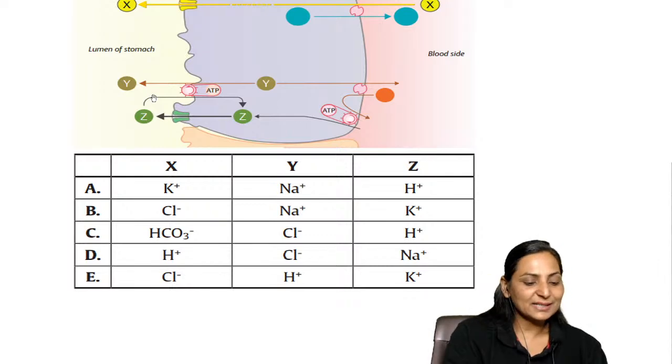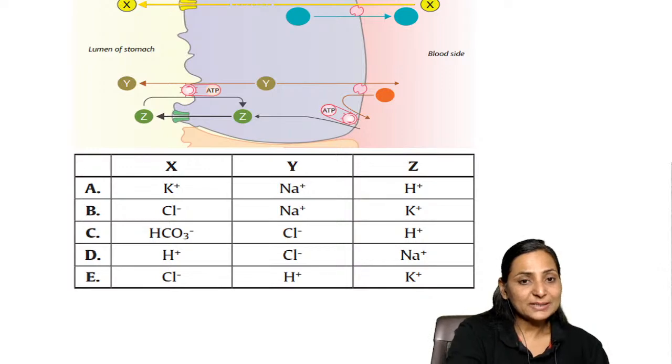Cyanide poisoning results in histotoxic anemia. Right? Histotoxic anemia. That is different.